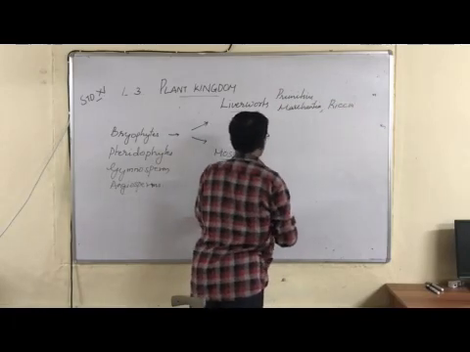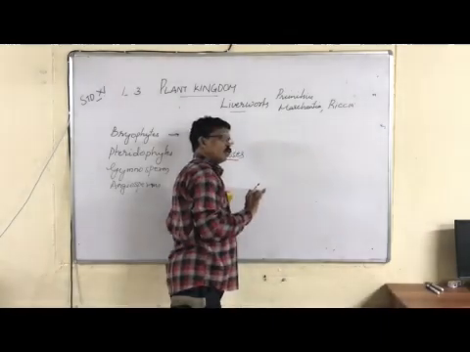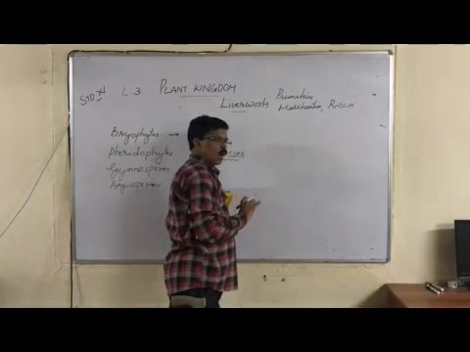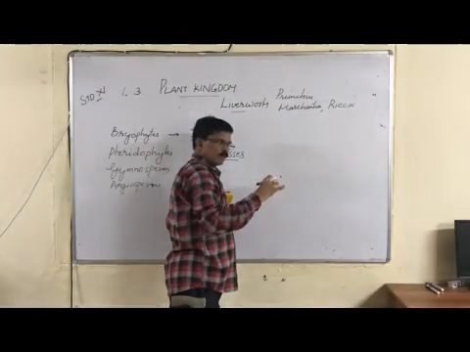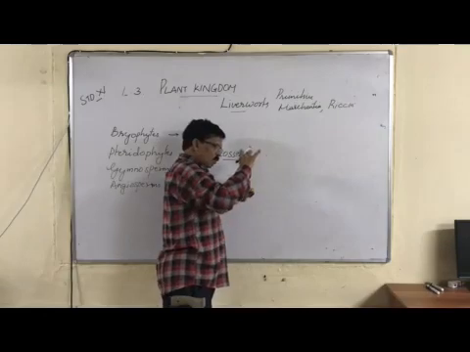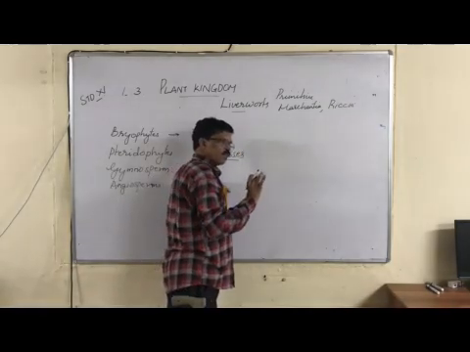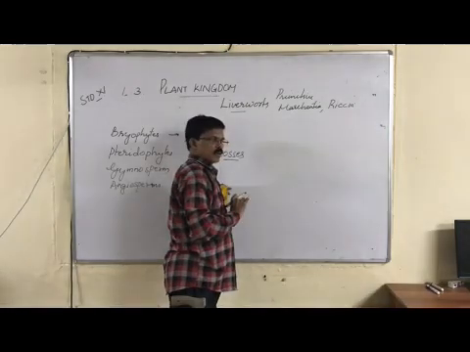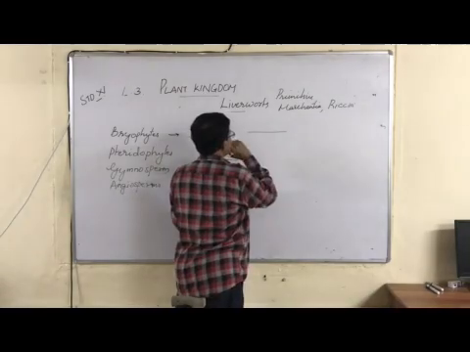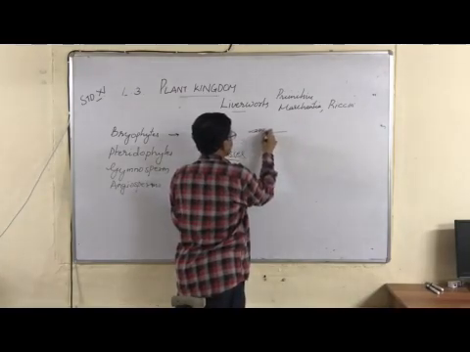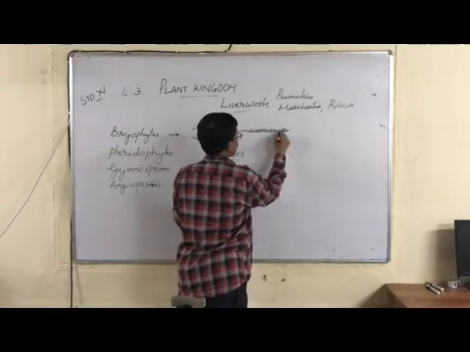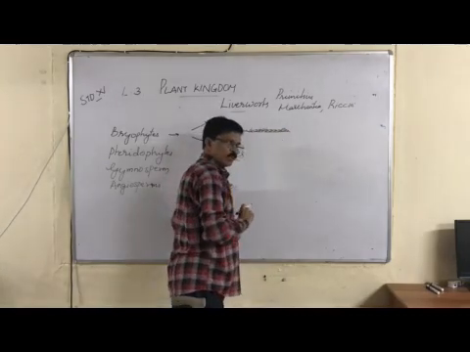What is the unique feature of this plant body? They are very small, dorsi-ventrally flattened. What is the meaning of dorsi-ventrally? Dorsal means upper side and ventral means lower side. Both the upper and lower surface are flattened and pressed to form a very thin membrane. Such a plant body of Marchantia, you can see, is highly pressed on the surface. There may be some small projections, leaf-like structures, not the true leaves.